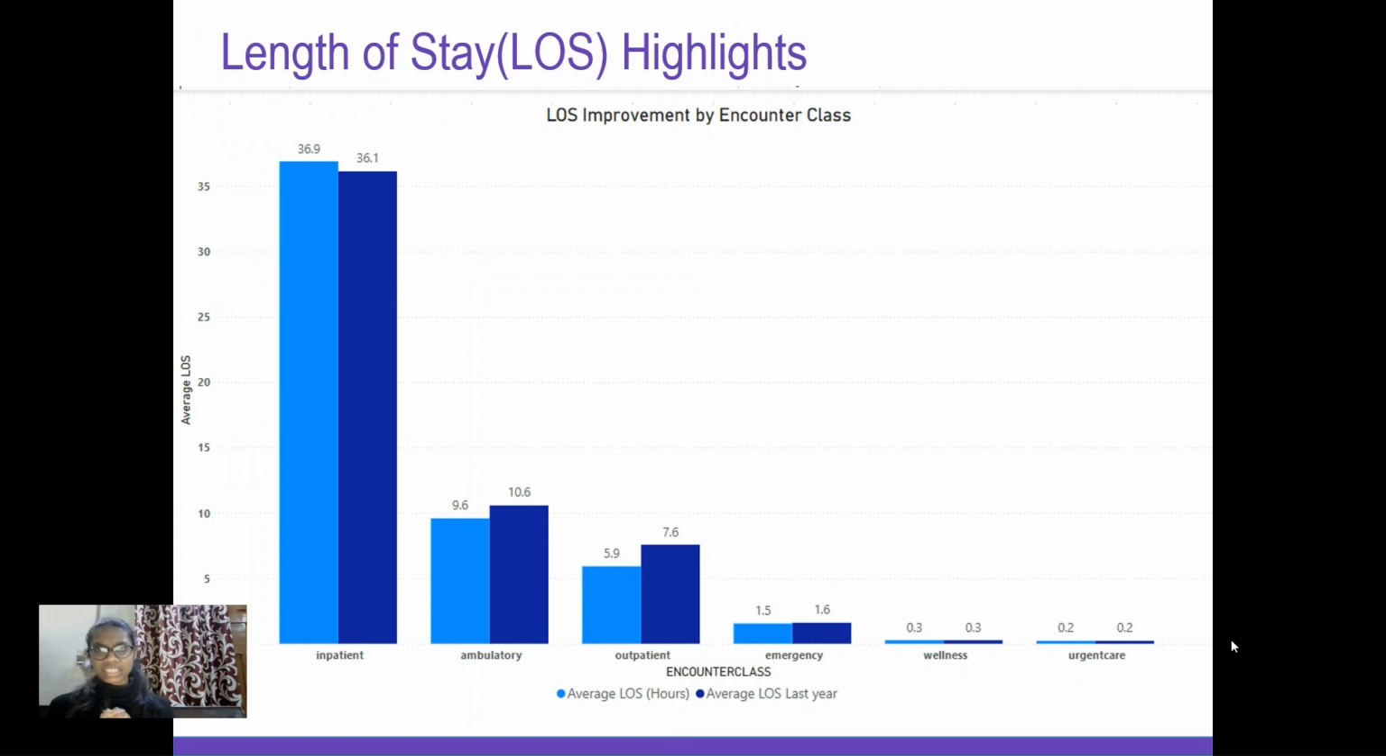Are we optimizing the patient throughput? The inpatient stays average 36.9 hours. That is a steady trend. The emergency visit is around 1.5 hours. It's pretty efficient. The outpatient stays dropped from 7.6 to 5.9 hours, indicating improved efficiency. The year over year trend suggests improvement. But can we do more?